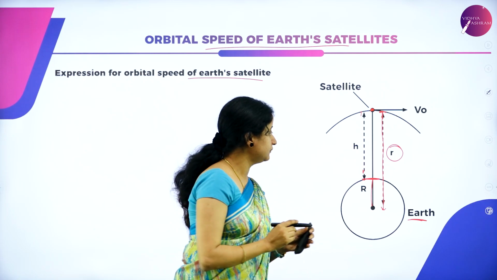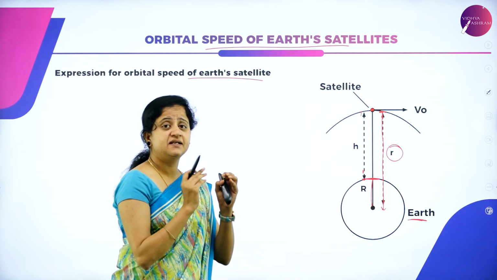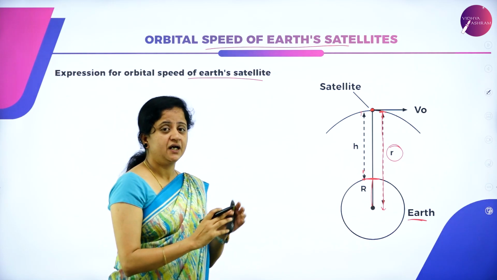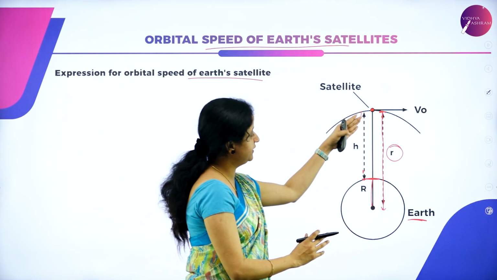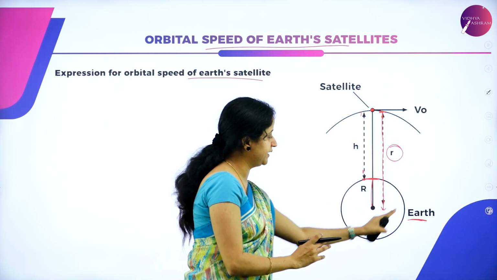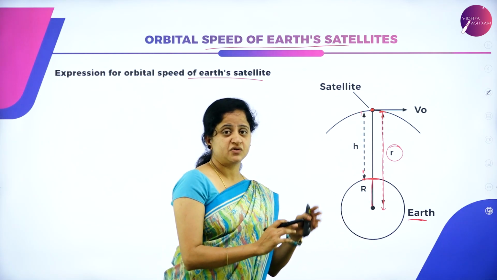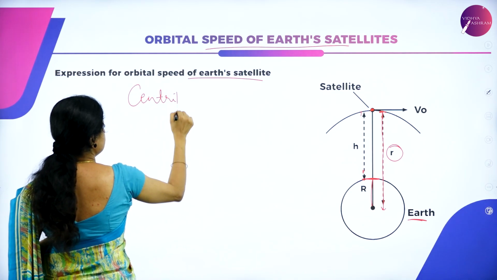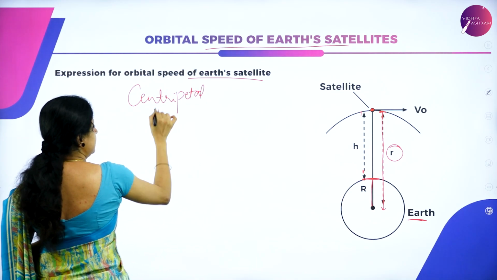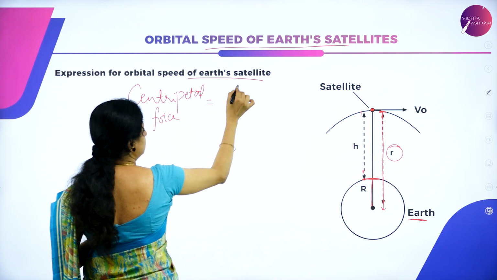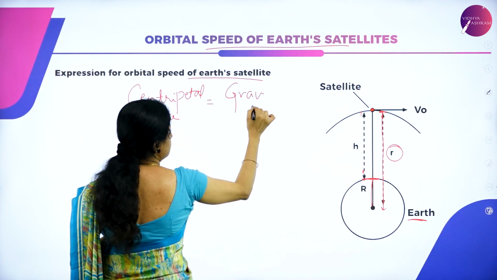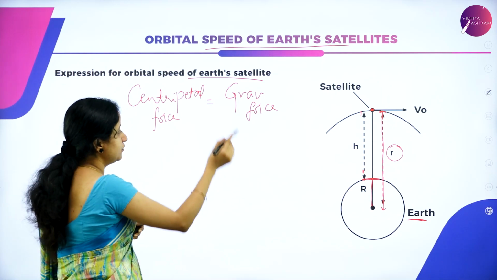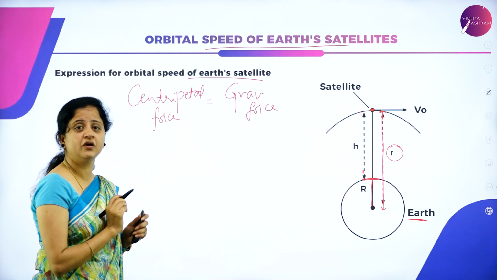Now there exists a necessary centripetal force for the satellite to move around the earth, and there also exists a gravitational force between one body and another body. In this case, the centripetal force is equal to the gravitational force. Since these two are equal, the satellite can revolve around the earth in its own orbit.